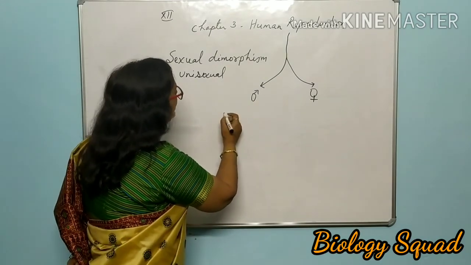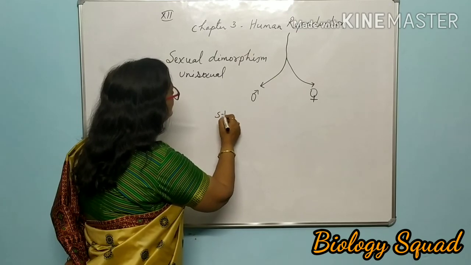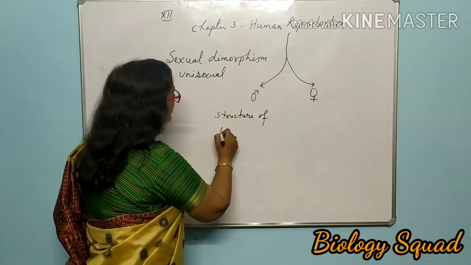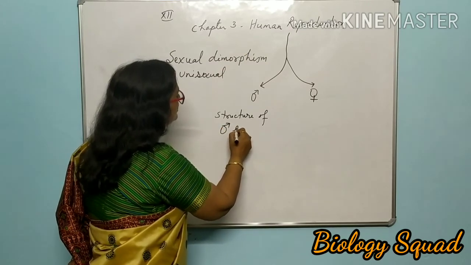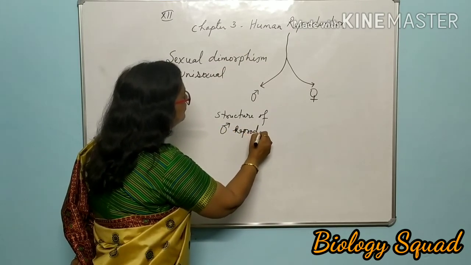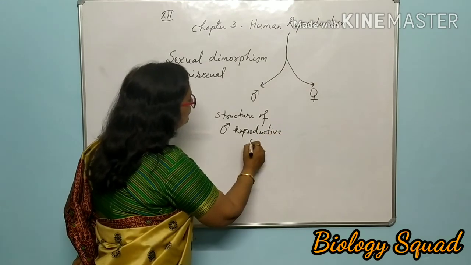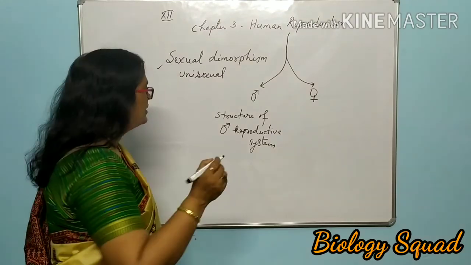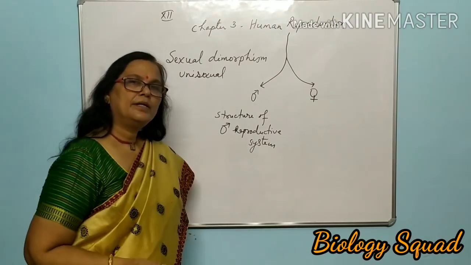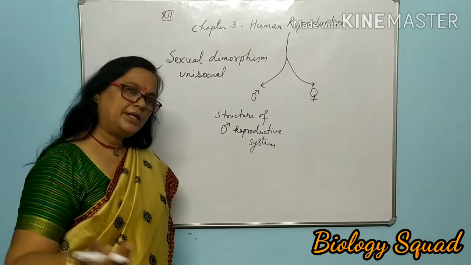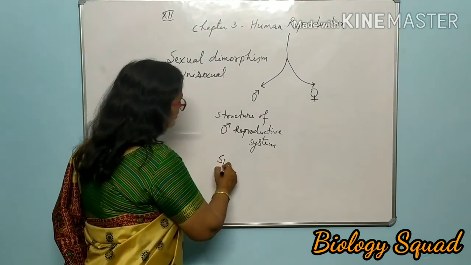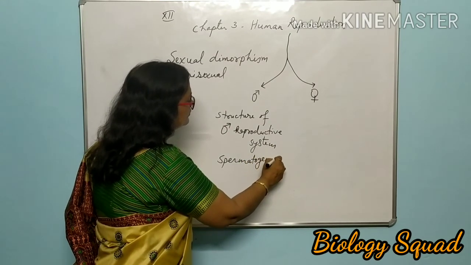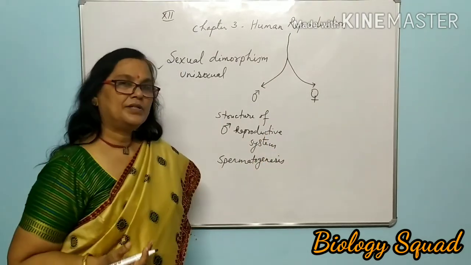Today we will see the structure of the male reproductive system, as well as the process related to the formation of gametes in human beings, that is spermatogenesis, as well as the structure of the sperm.